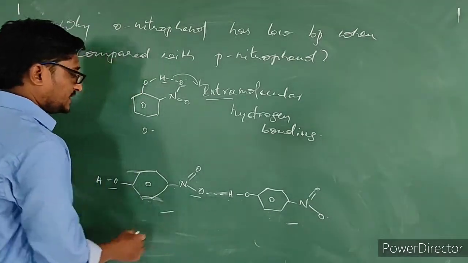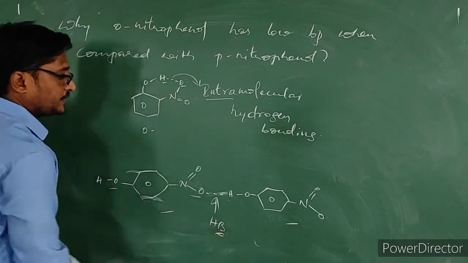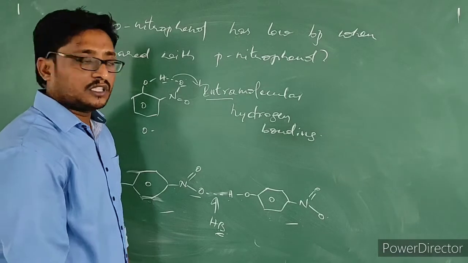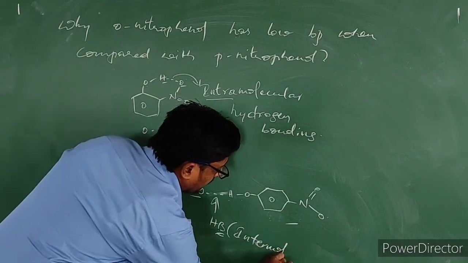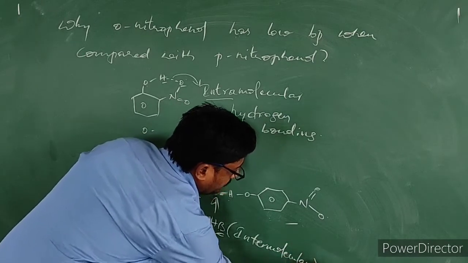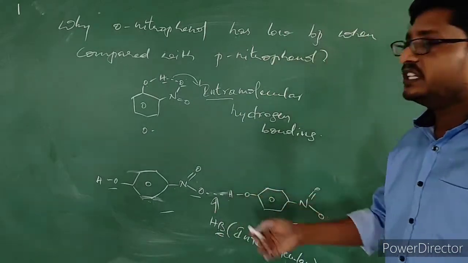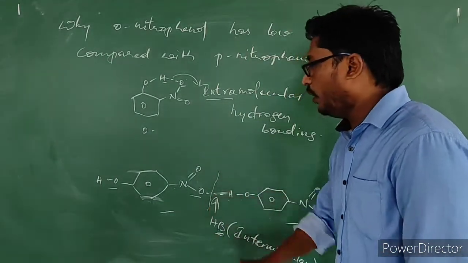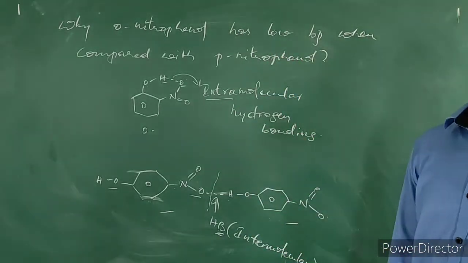Since hydrogen bonding is produced between two paranitrophenols, we call it intermolecular hydrogen bonding. Since hydrogen bonding is present between the molecules, more energy will be required in order to break this bond and convert these paranitrophenols into vapor states.